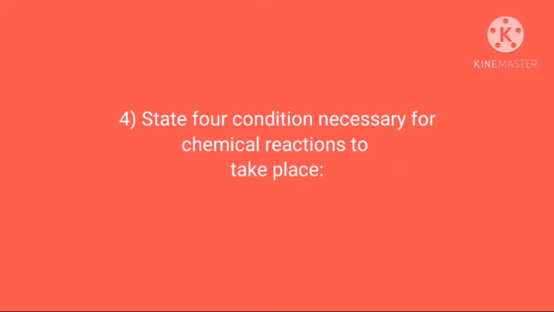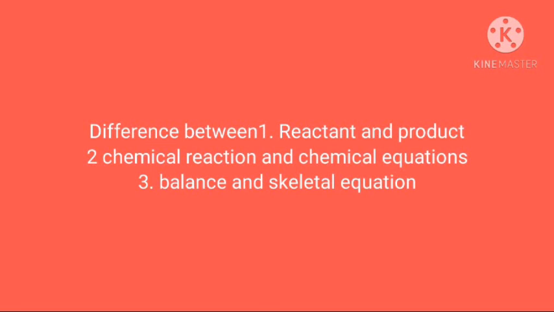So some question answers related to this revision video. First one, define chemical reaction. Second one, what is a chemical equation? Third, why do we need to balance chemical equations? The next question, state four conditions necessary for a chemical reaction to take place. Then differences between reactants and products, chemical reaction and chemical equation, then balanced and skeletal chemical equation. Students, I gave you some related question answers. It will help to solve these question answers from this video.